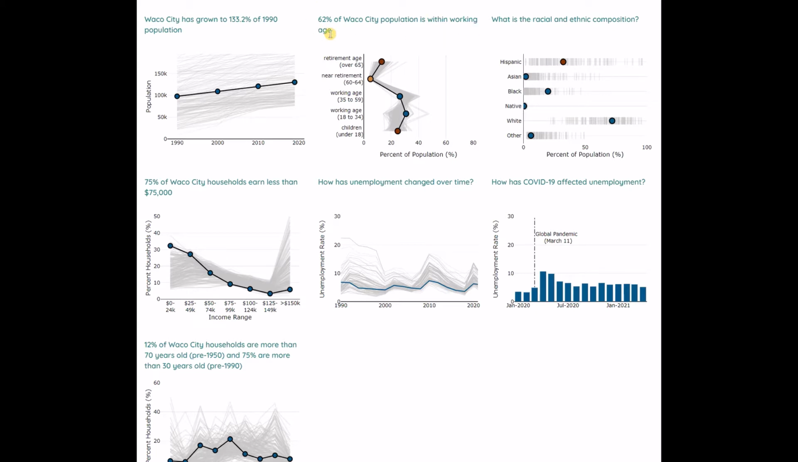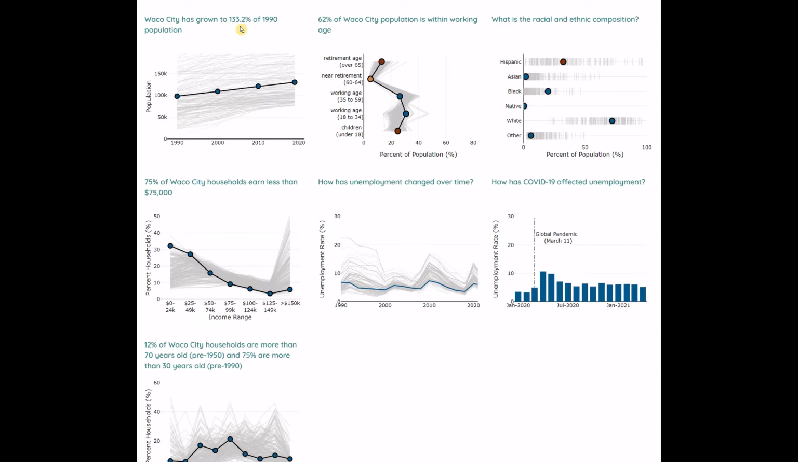The top left chart shows how population has changed over time. The assumption is that a growing population means the utility can spread costs out across more customers, while a shrinking population may indicate fewer customers are paying those costs. Waco City has grown by 33% of its 1990 population.